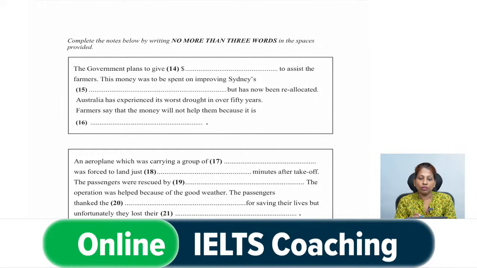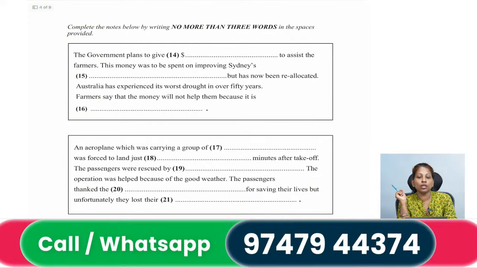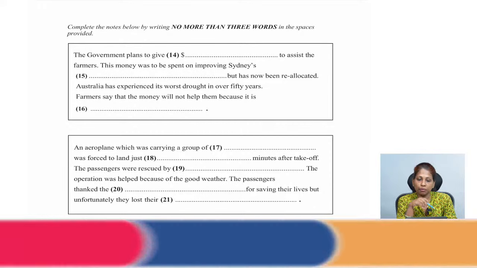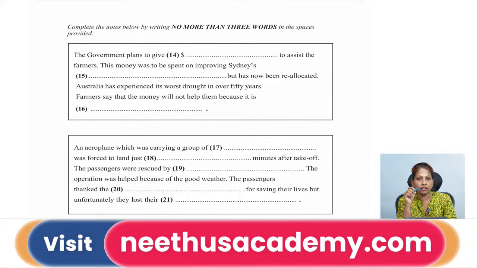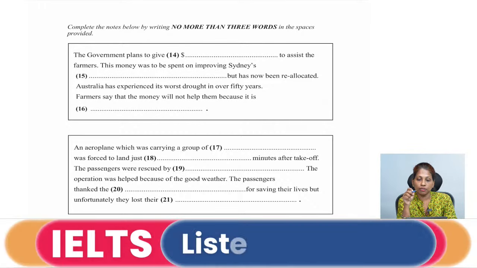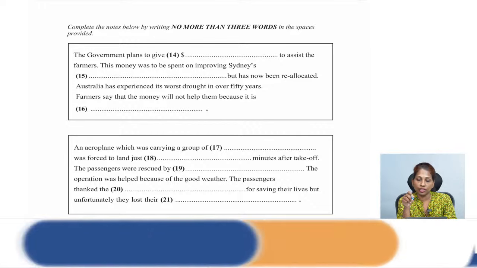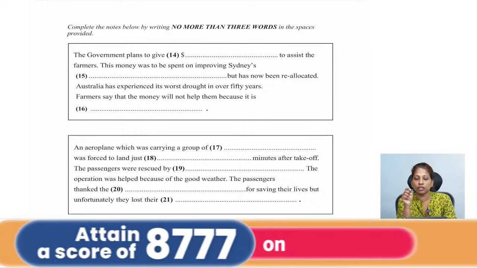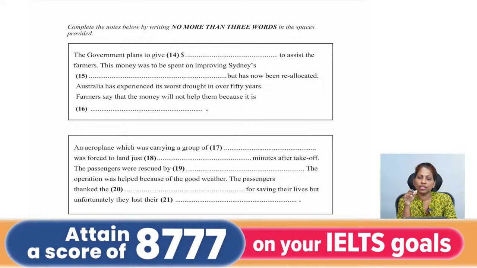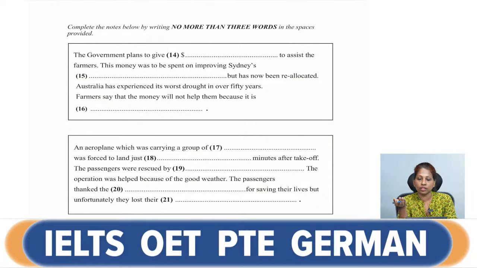Okay, so let's see what the questions are. When you go through questions 14 to 21, the first note says the government plans to give, and there's a logo there, the sign of dollar, right? So that means dollar dash to assist the farmers. When the sign is given as dollar, you definitely know it's going to be an amount, because it's a currency. Now how the amount is to be written, that you have to decide.